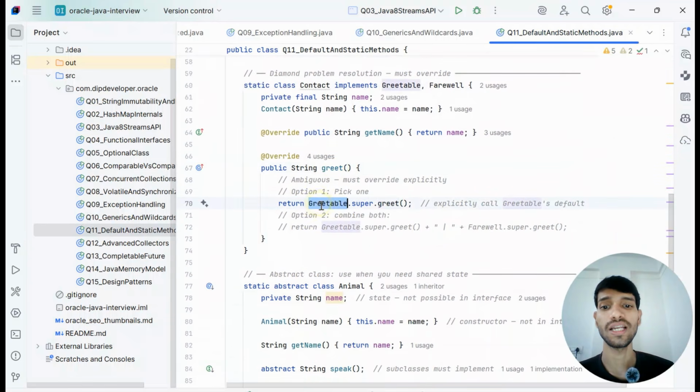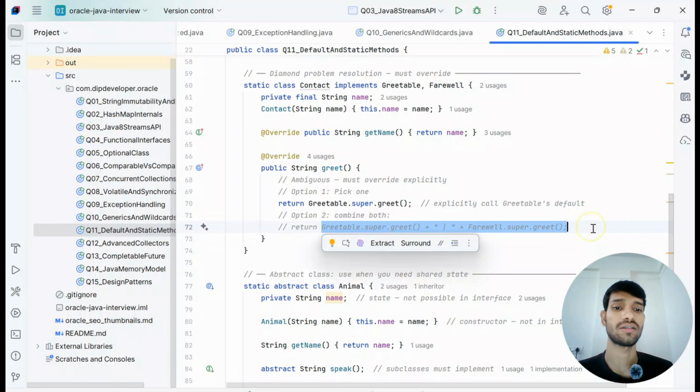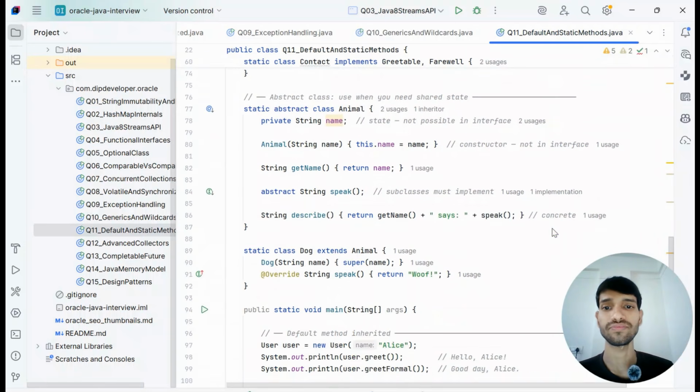We need to explicitly override and call the greet method. We are calling the greet method of the Greetable interface, and if you want to call the Farewell interface's, you can call that. If you want a combined call, you can use Greetable.super.greet() plus Farewell.super.greet().